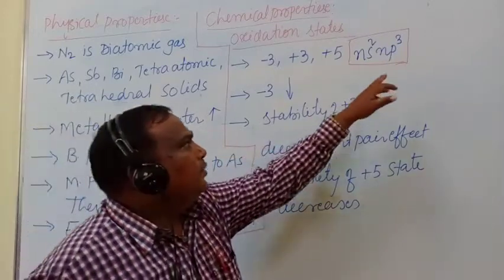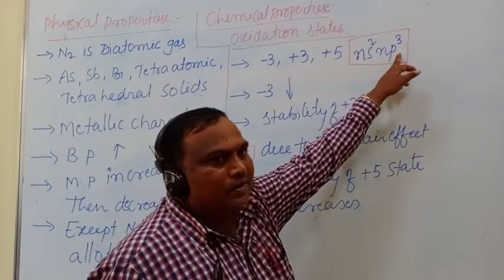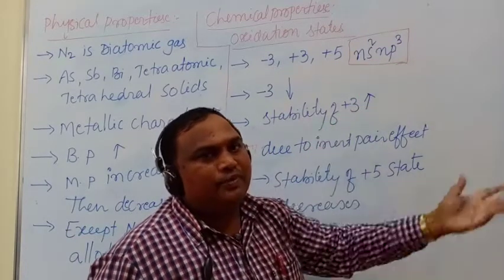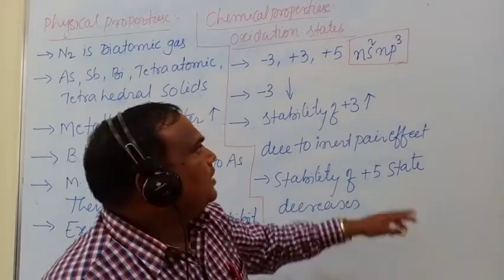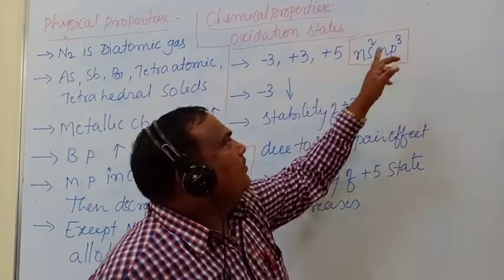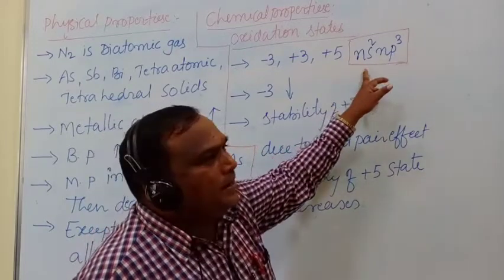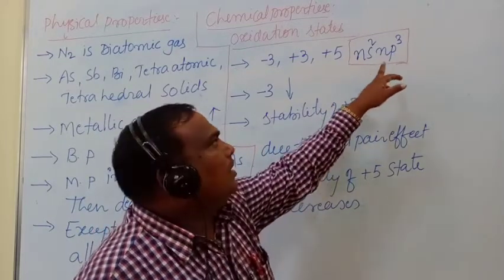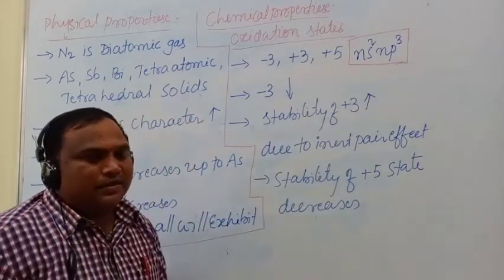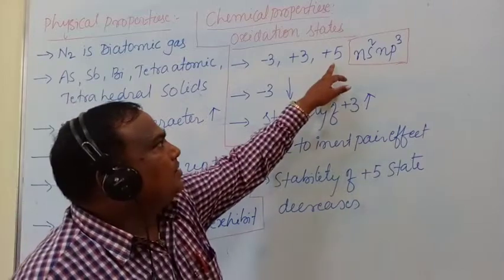Whenever it donates 3 electrons to other compounds in a chemical reaction, it exhibits +3 oxidation state. Whenever it donates 5 electrons, it exhibits +5 oxidation state.